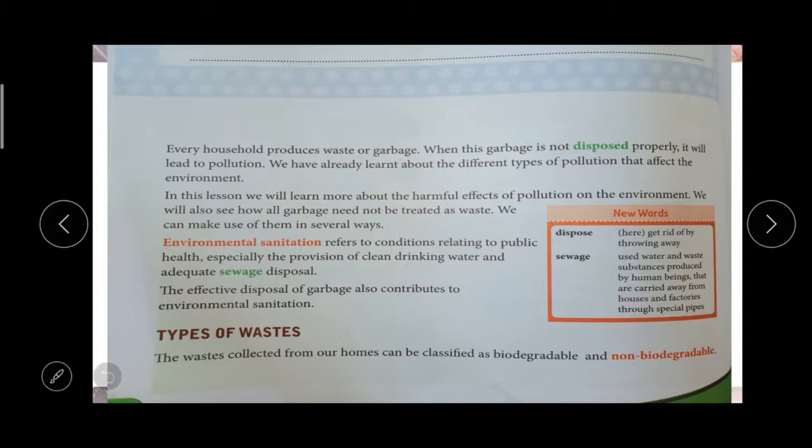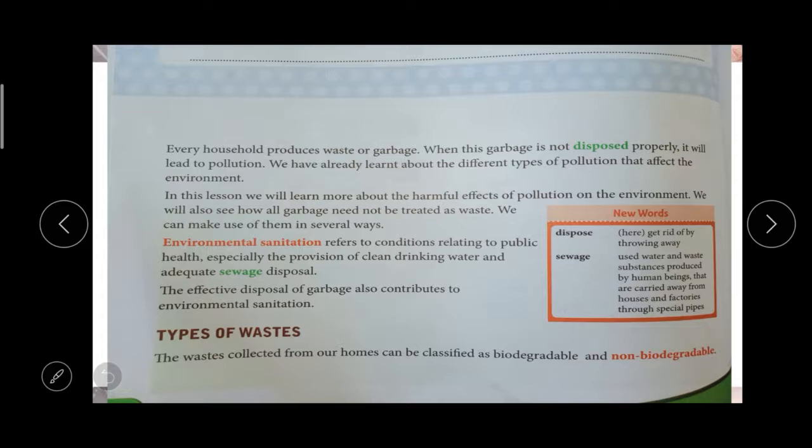In our house, after using something, every day waste will come, right? We are using vegetables, we are eating fruits, we are using so many things. Surely the waste will come out every day, right?